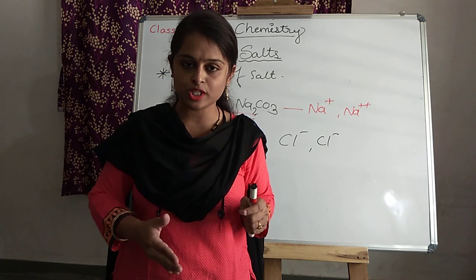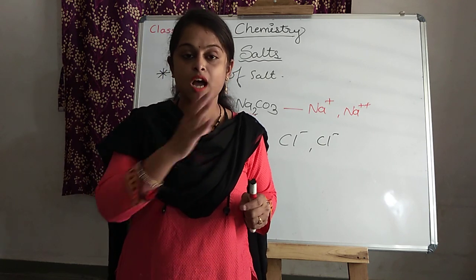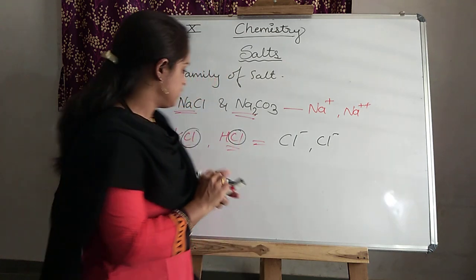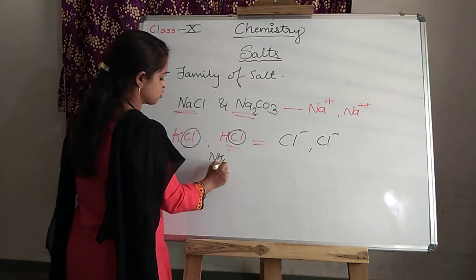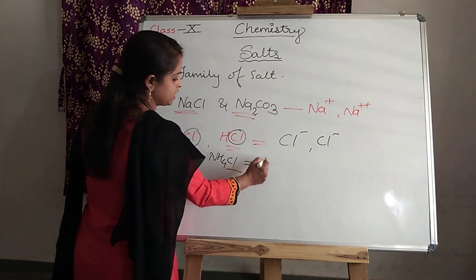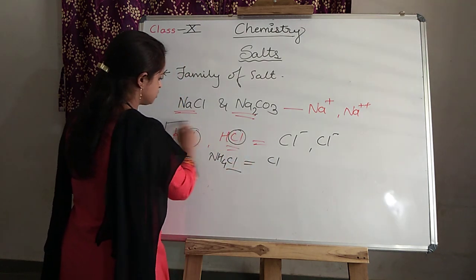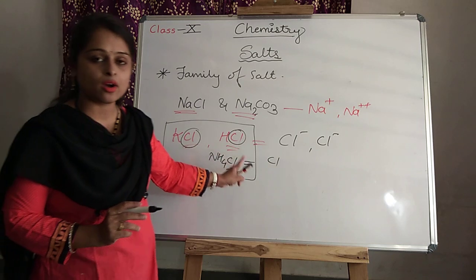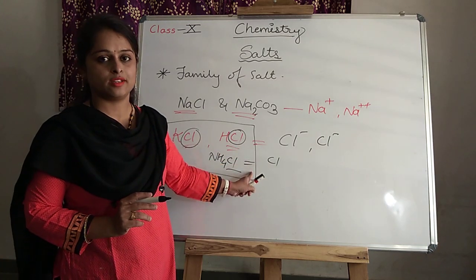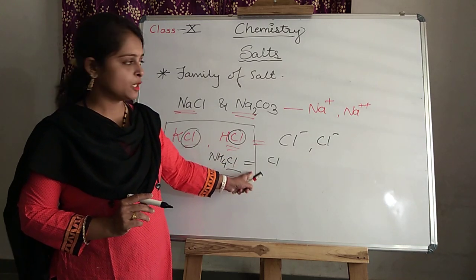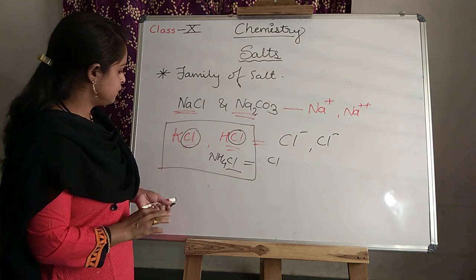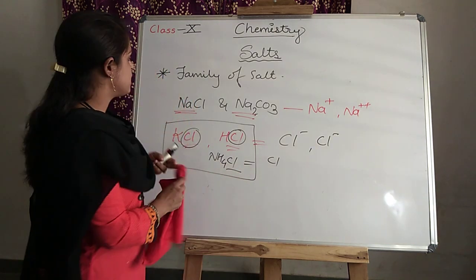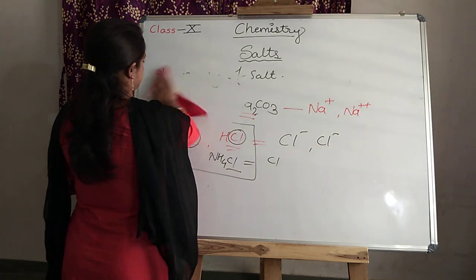You go through this, you will understand how ammonium chloride, NH4Cl, also belongs with these; all three belong to the same family. Why so? Because they are all carrying the chloride ion in common. Is it clear? Now, if we come to the point, what is the pH of the salt?